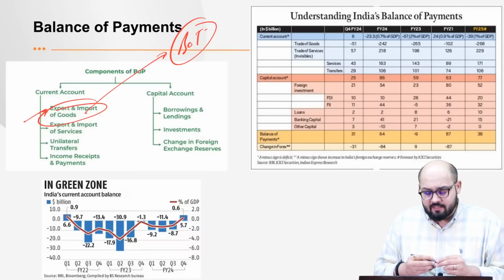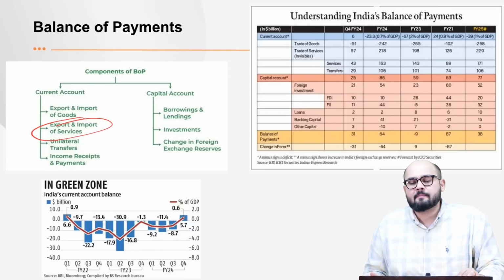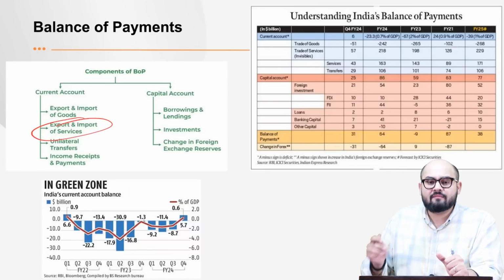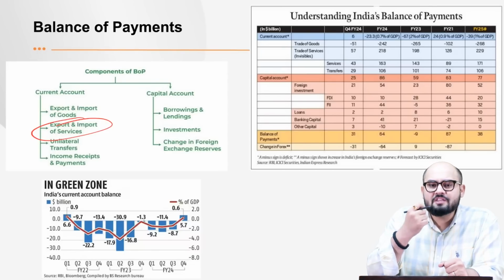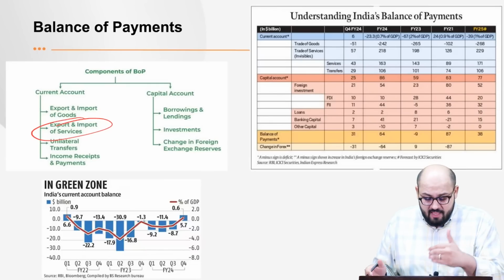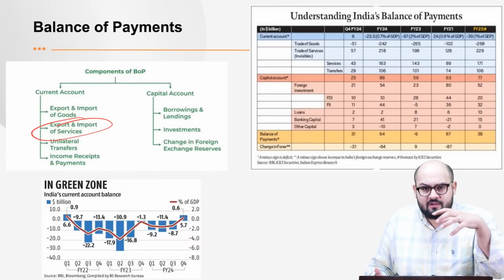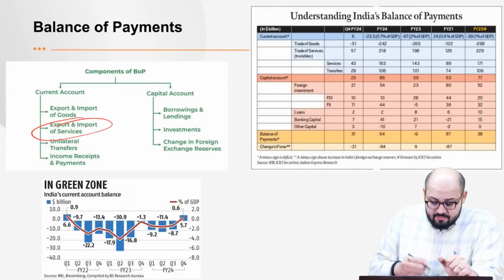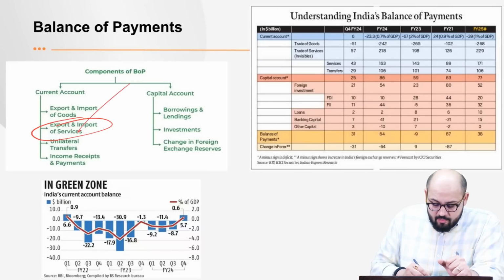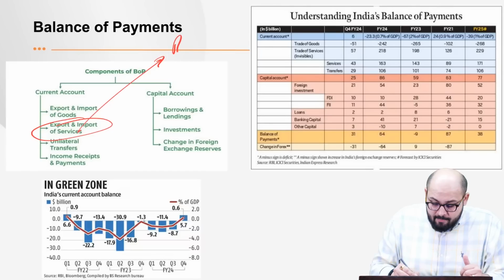Then the second component of the current account is the export and import of services. Services, for example, let's say we have got the investment banking services, shipping services. For all these services, the transactions you have are counted in export and import of services. Now, please remember, these are of intangible nature. We cannot touch them, we cannot feel them, right? So that is where we call them intangible. Now, the summation of import and export is termed as balance of intangible trade.